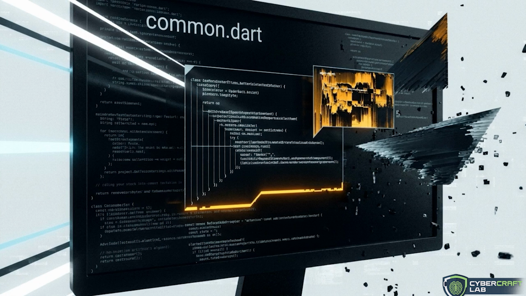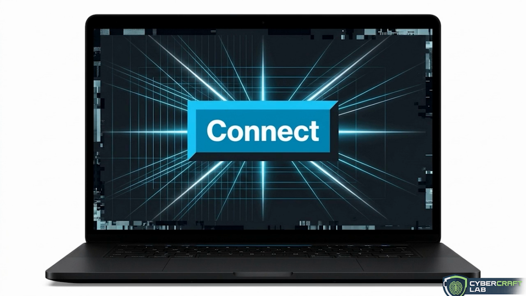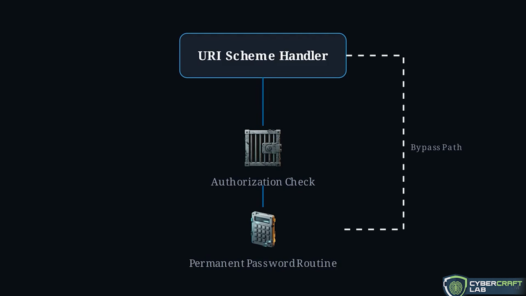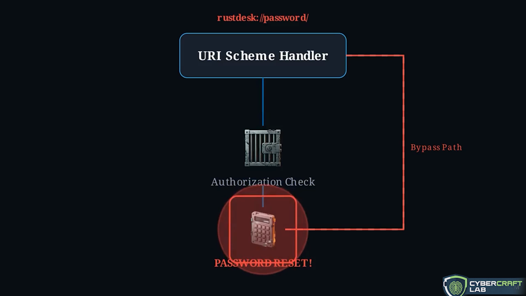Even if a developer writes perfect code, they are still exposed to vulnerabilities buried deep inside the framework itself. Consider the 2026 exploit involving the cross-platform remote desktop app, RustDesk. This logic tree demonstrates the critical flaw. A maliciously crafted link targets the app's URI scheme handler, bypasses authorization checks, and permanently resets the user's password without